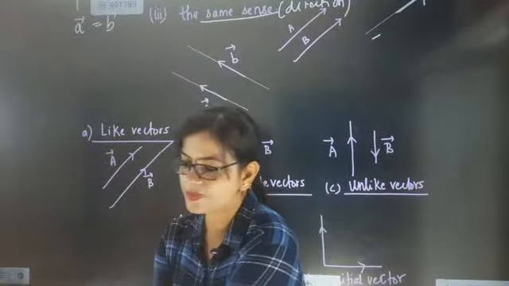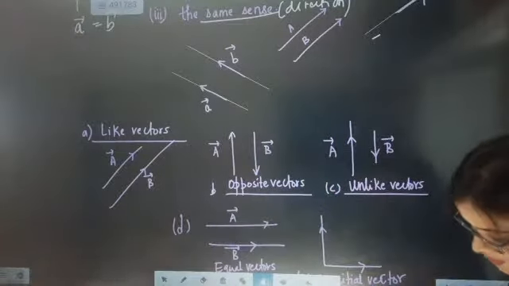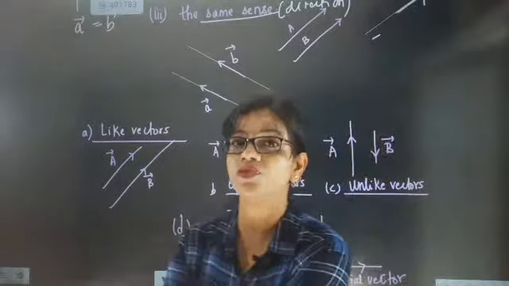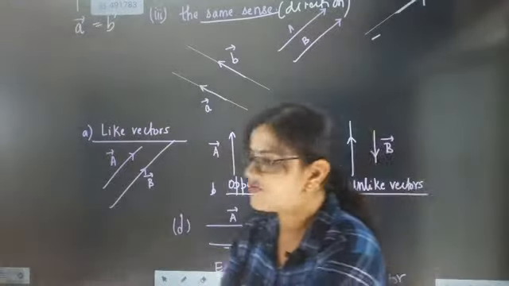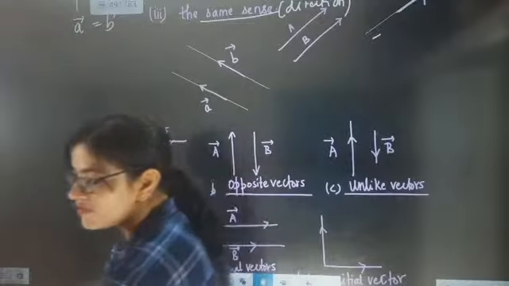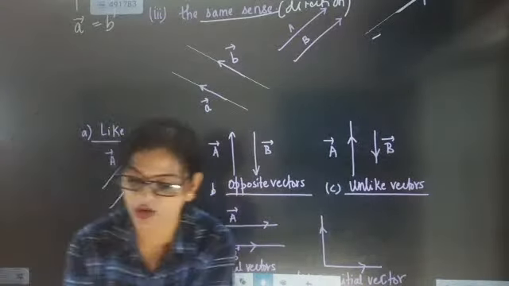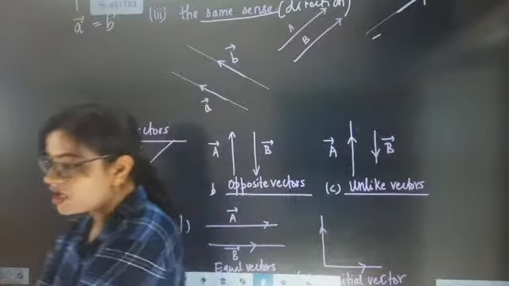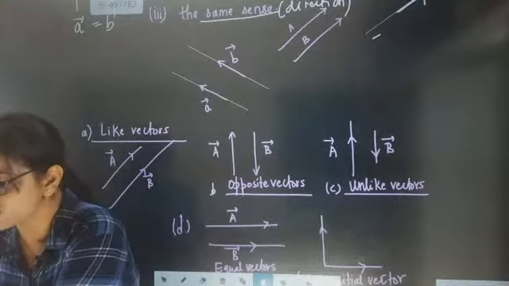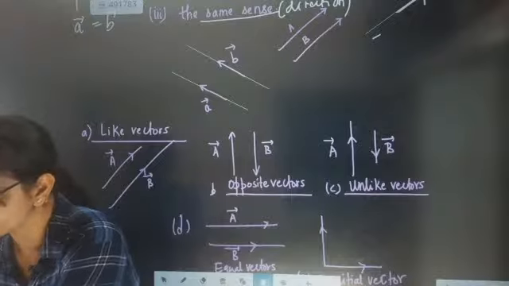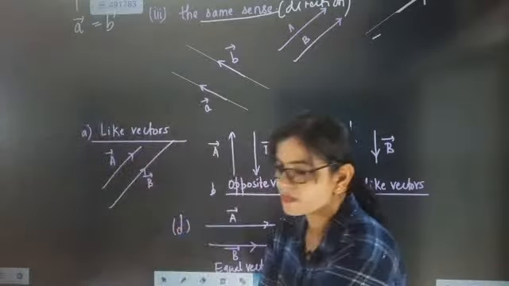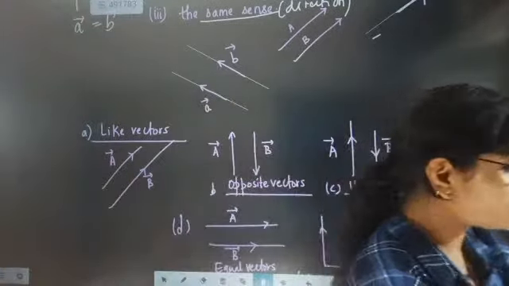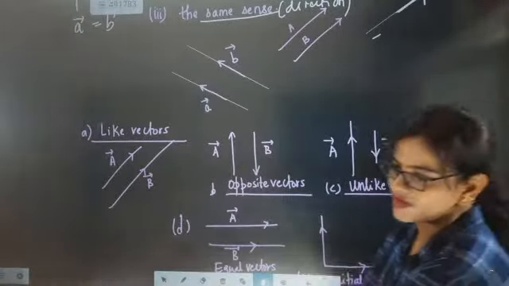So come on, tell me the answer. What is exactly called a like vector? How is a like vector different from an equal vector? Like vector direction is same, very good. But if somebody asks you how to differentiate a like vector from an equal vector, what answer are you going to give?